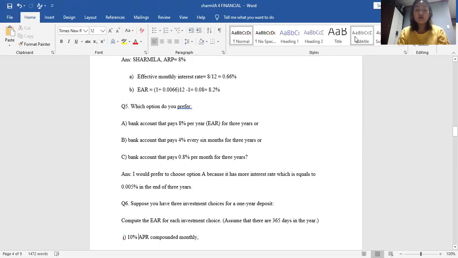So question number five, which option do you prefer? A, a bank account that pays 8% per year for 3 years, or B, a bank account that pays 4% every 6 months for 3 years, or C, a bank account that pays 0.8% per month for 3 years. And my answer is I would prefer to choose option A because it has more interest, which is equal to 0.005% at the end of 3 years. So instead of choosing option B and C, I'll go with A.